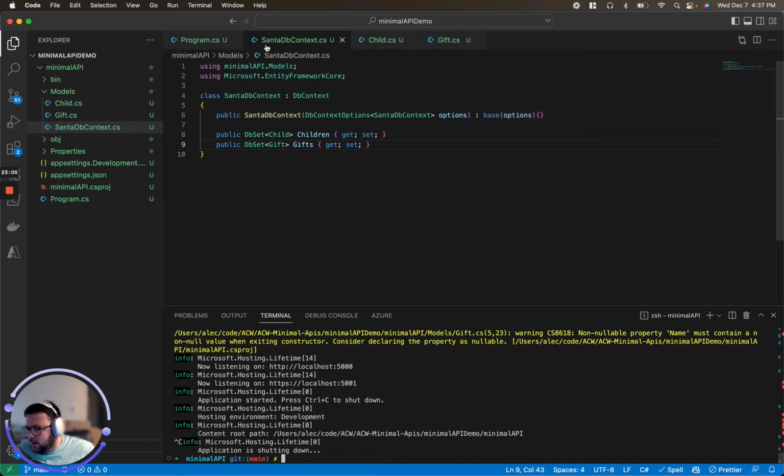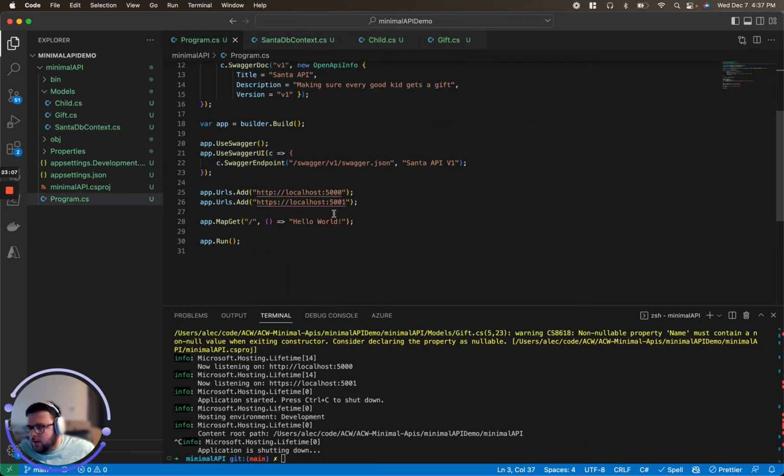Let's go back to program.cs. So let's create our first endpoint. We have our dummy endpoint here, that's just the hello world one. Let's create our first one that can be what Santa's going to use. So we're going to want a get. We're going to do an app.MapGet, and it's going to be /child. It'll be an async operation.